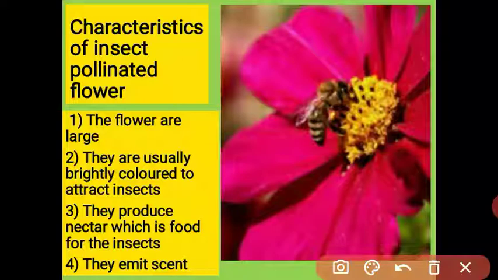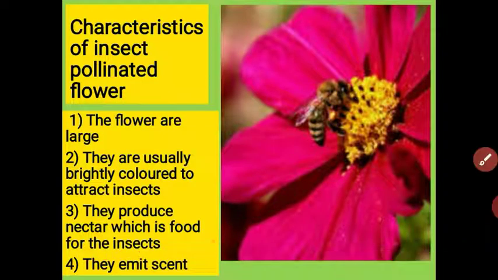When the insect sits on another flower, the pollen grain is transferred from one flower to another. Some flowers produce nectar. The nectar is the food of the insect, and by sucking the nectar the insect is attracted to the flower. In that way they transport the pollen grain from the anther of one flower to the stigma of another flower. The flower also emits scent to attract the insect.